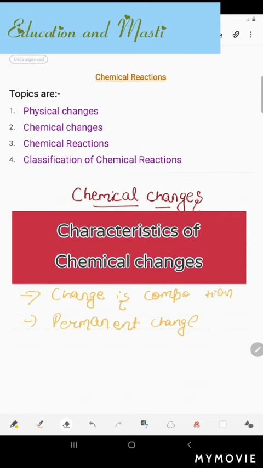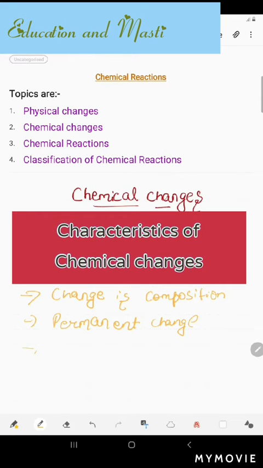Properties of the new substance are different from the original substance. So what we understood here is that the properties are being changed. Like before the ripening of fruits, its properties are something different, but after ripening, its properties are changed. So we can conclude that during chemical changes, the new substances have different properties.